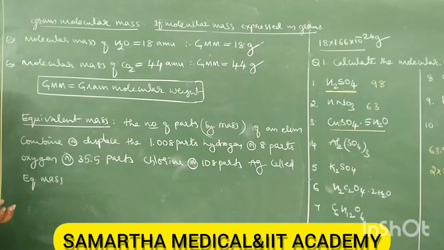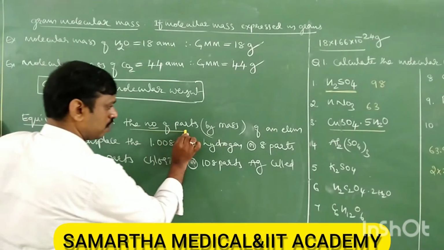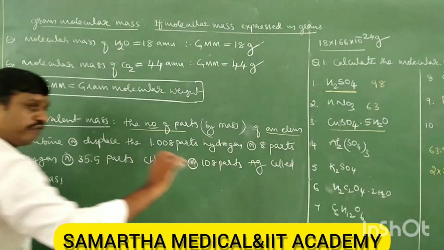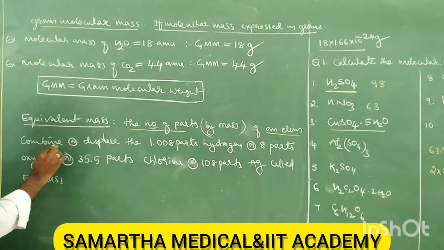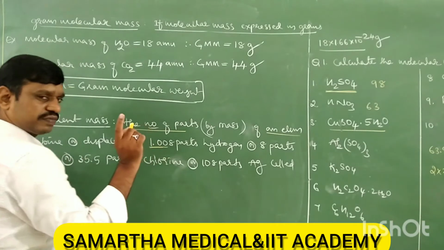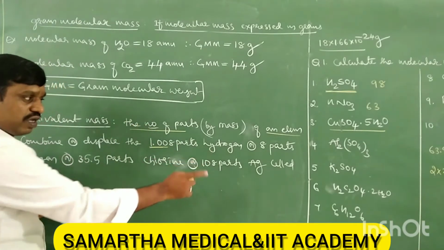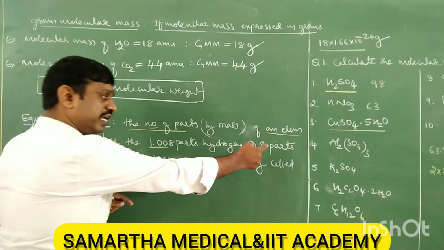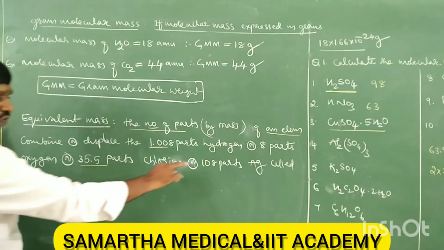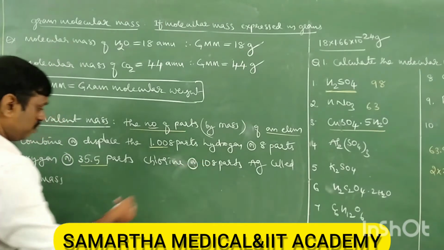First try to understand the definition. I will go to the easy method later. Here equivalent mass is the number of parts by mass of any element which combines with or displaces 1.008 parts of hydrogen, or else you can take one part of hydrogen, or 8 parts of oxygen, or 35.5 parts of chlorine, or 108 parts of silver.